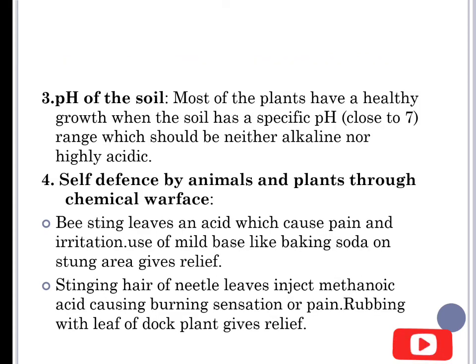Next is the pH of the soil. Most plants have healthy growth when the soil has a specific pH that is close to 7, which should be neither alkaline nor highly acidic.